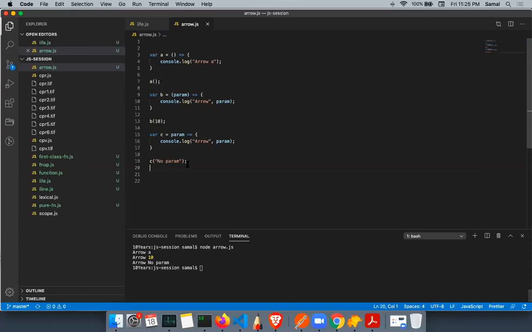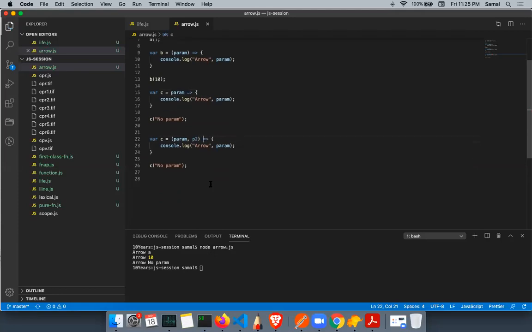The moment I want to pass multiple parameters, now it will say you have to mandatorily define parenthesis, because the function is not able to identify where it is starting and where it is ending. In this case also, JavaScript does not enforce you to pass the exact number of parameters. So if I pass the param into t, I run this.